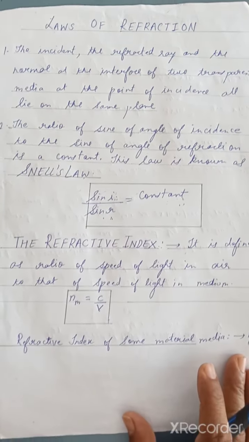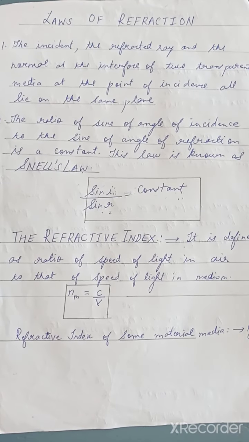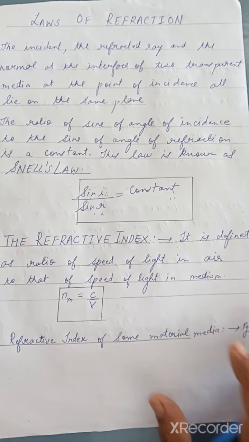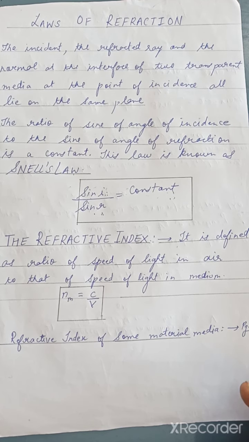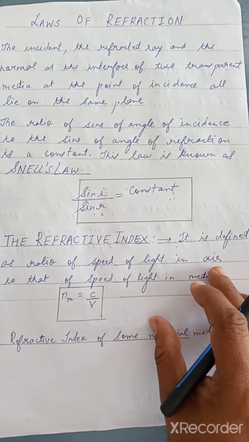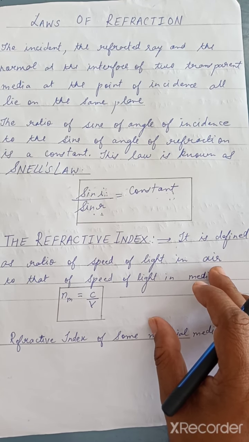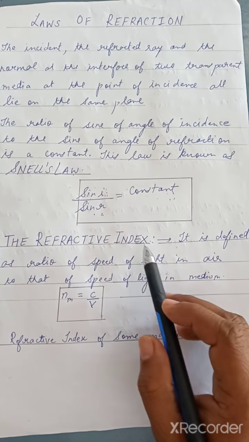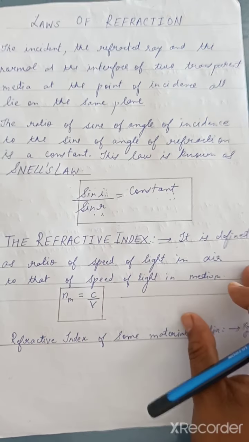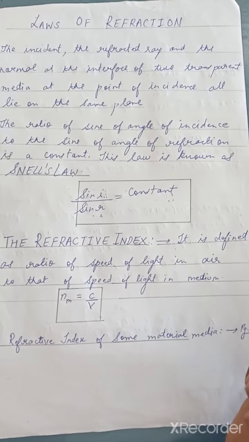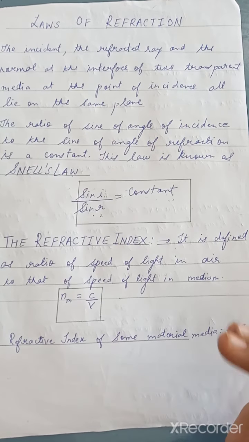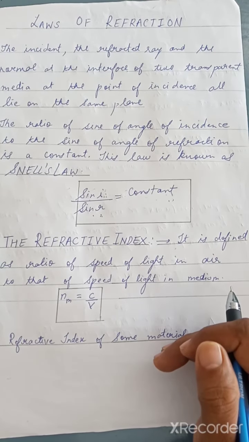Okay, now next we have to study the refractive index. Now what is the meaning of the refractive index? Now we know that there is a process of refraction. What happens in refraction? The speed of the light gets changed. For example, suppose the light was in air, and now that same ray is entering into water.